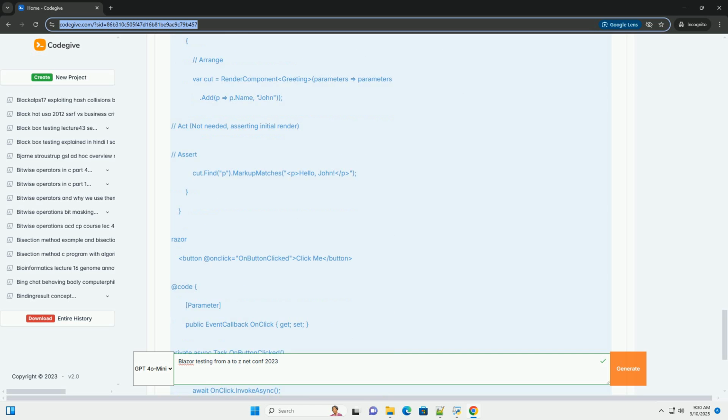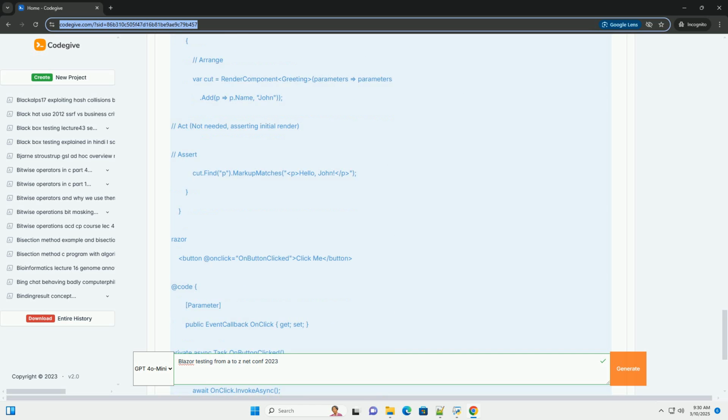Using TestServer for in-memory HTTP requests. For testing components that rely on HTTP requests, for example fetching data from an API, the TestServer class from Microsoft.AspNetCore.TestHost is invaluable. It allows you to simulate a web server in memory without actually deploying your application.